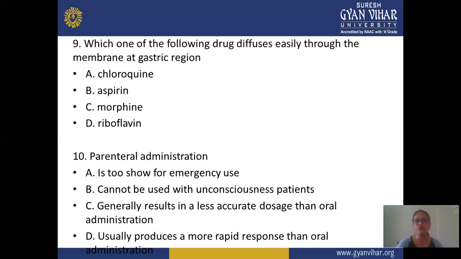In the ninth question, which one of the following drugs diffuses easily through the membrane in the gastric region? A is chloroquine, B is aspirin, C is morphine, D is ibuprofen. In the last, tenth question, about parenteral administration: A is it is too slow for emergency use, B is cannot be used for unconscious patients, C is should result in less accurate dosing than oral route administration, D is usually produces a more rapid response than oral administration.